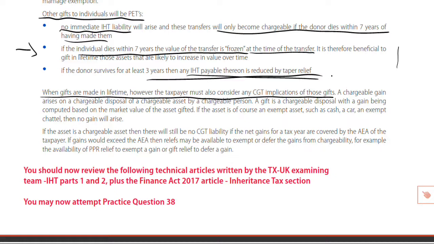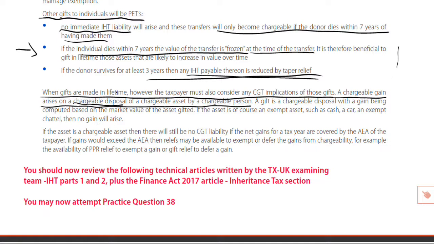Therefore, to avoid the IHT, give in lifetime, hopefully live for 7 years. But when you do give in lifetime, then we may have to consider, well, we always have to consider CGT. Now, a chargeable gain will arise on a chargeable disposal of a chargeable asset by a chargeable person. Again, an important communication point to a client to inform them that if they gift an asset away in their lifetime, for CGT purposes, that will still represent a chargeable disposal.